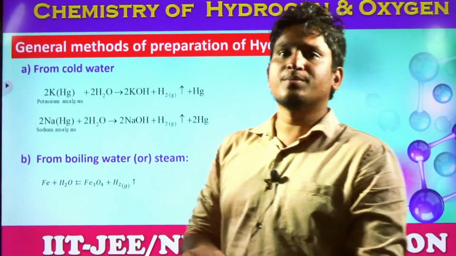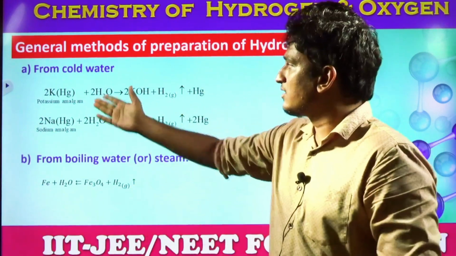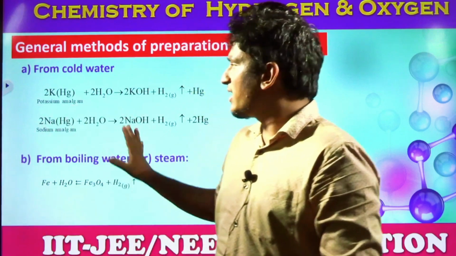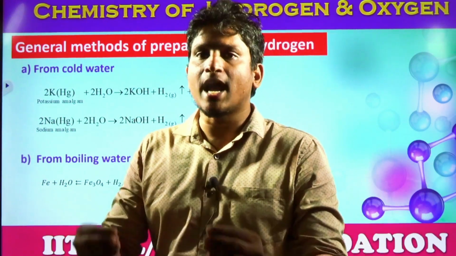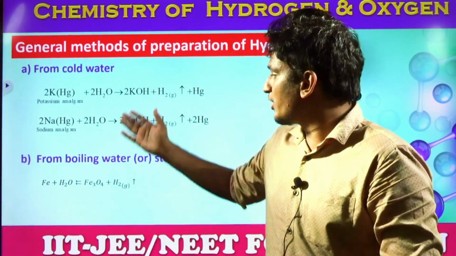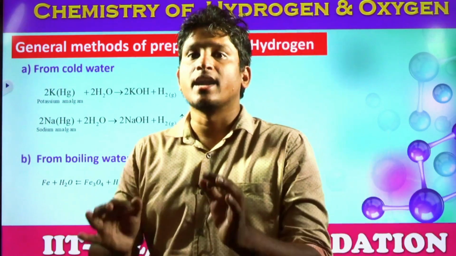Next, general methods of preparation of hydrogen gas. So how can we synthesize hydrogen gas? From cold water and from boiling water. So you can see, ultimately, when metals are added to water, what happens? They react with the water and produce the respective hydroxides and oxides, and they release hydrogen gas.